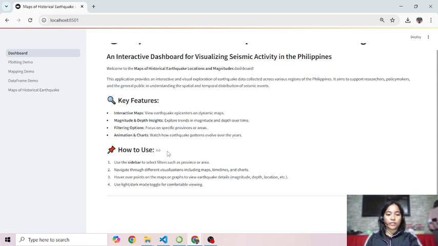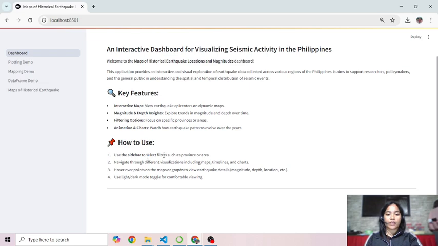How to use the dashboard: use the sidebar to select a filter such as province or area. Navigate through different visualizations including the maps, timelines, and charts. Hover over points on the maps or graphs to view earthquake details like magnitude, depth, location, and so on. Use the light/dark mode toggle for comfortable viewing.